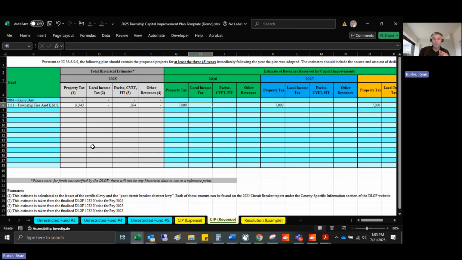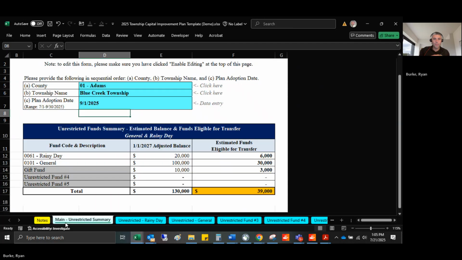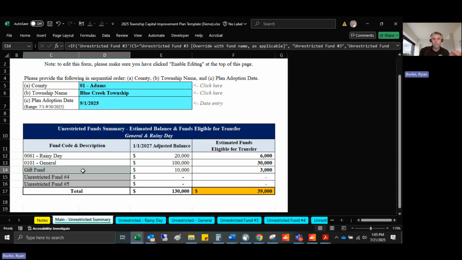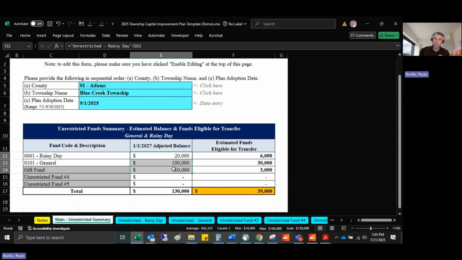Alrighty. And lastly, we have the resolution example. But let's go back to that main page first. So you can see that this has the rainy day fund, the general fund, and the gift fund. And we have the adjusted January 1st, 2027 cash balance, which is really the adjusted December 31st, 2026 cash balance. And then the estimated funds available or eligible for transfer, which is 30% of these adjusted cash balances. Okay, so the last thing we have here is the resolution example.